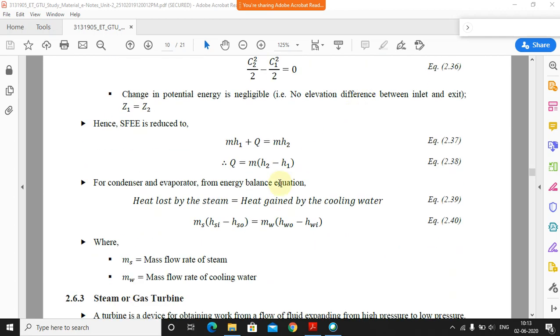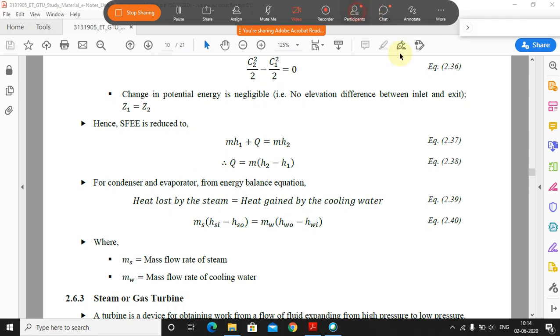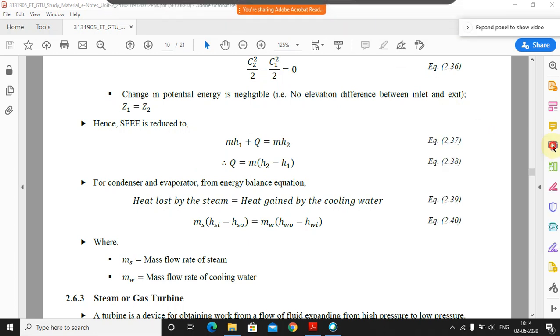Okay, so now if you want to find out the heat transfer between these two, how you can calculate? The q is equal to m into (h2 minus h1), that is nothing but the mass into the change in enthalpy. So whatever the enthalpy difference is there, from that you can calculate the heat transfer over there.